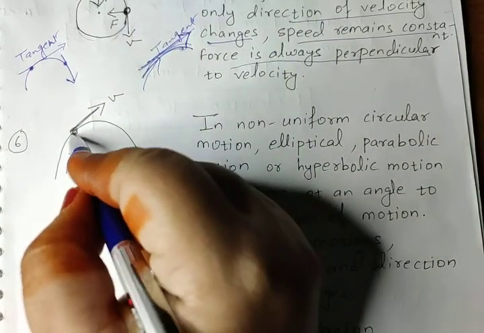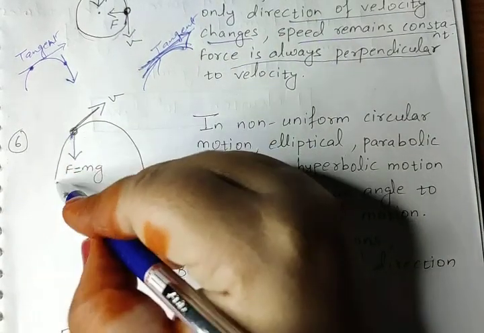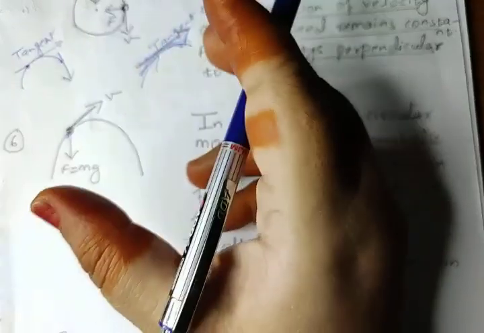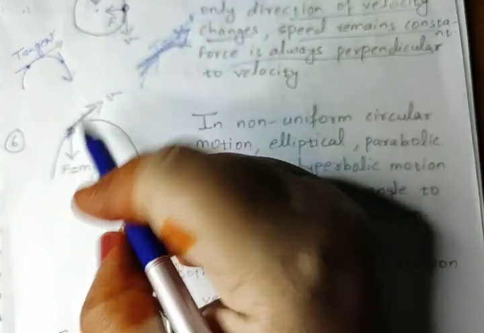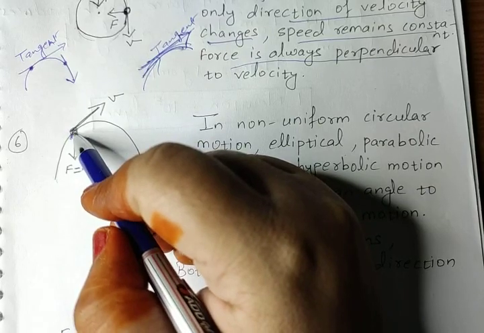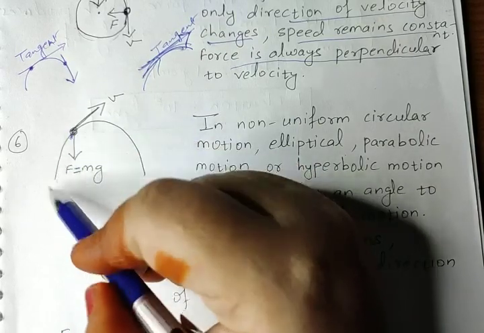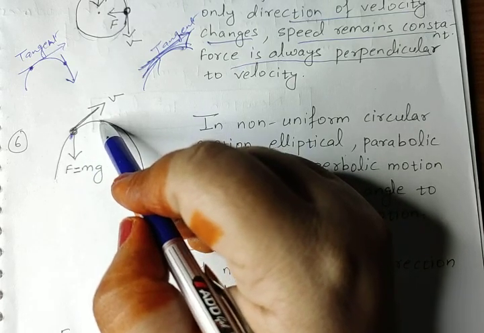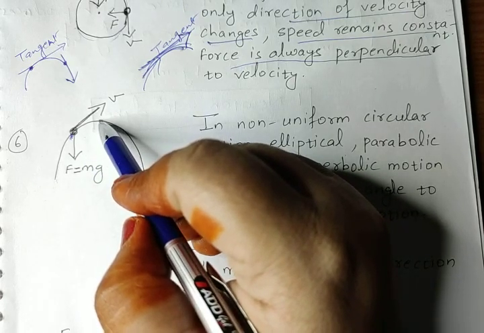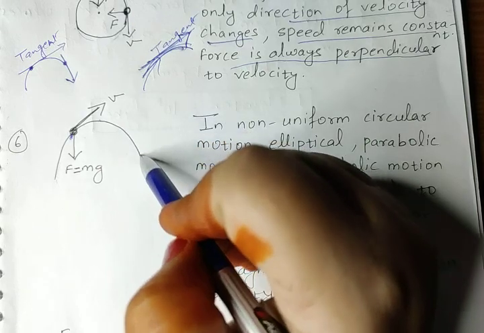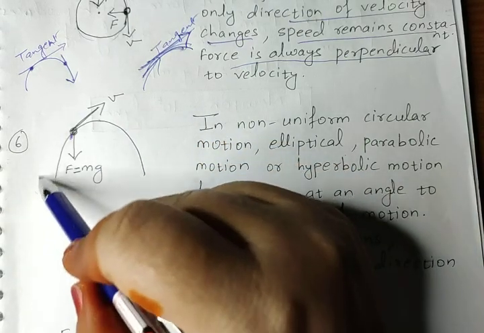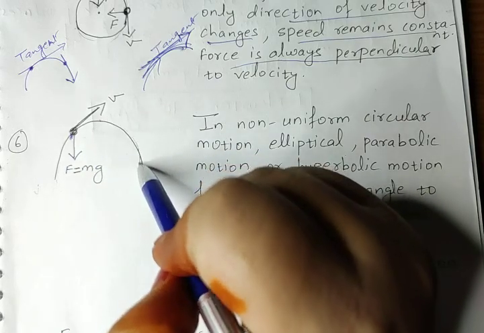Suppose you take one ball and throw the ball up towards the sky. Of course, the ball will go to some certain maximum height. Then after, it will again come down, like this, in a parabolic path.